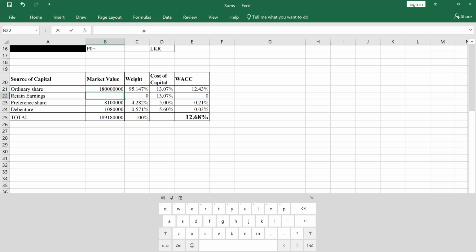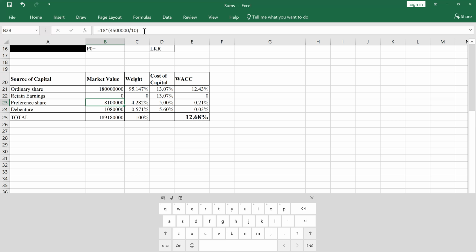Therefore, we cannot add a value here. If we are preparing this table based on market value, there is no value for retained earnings.